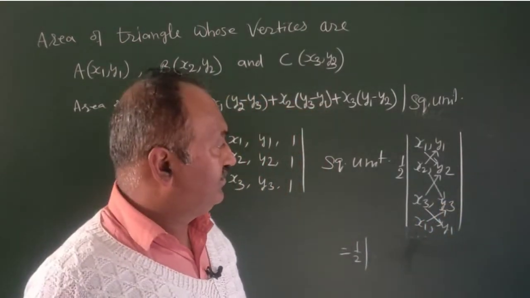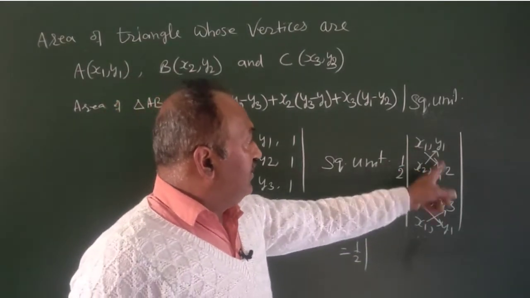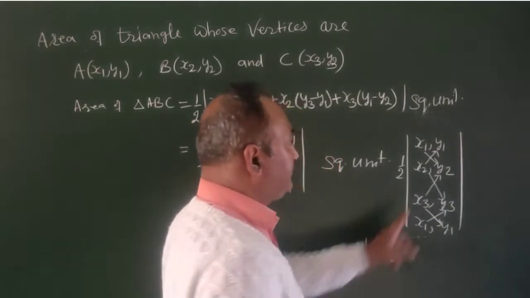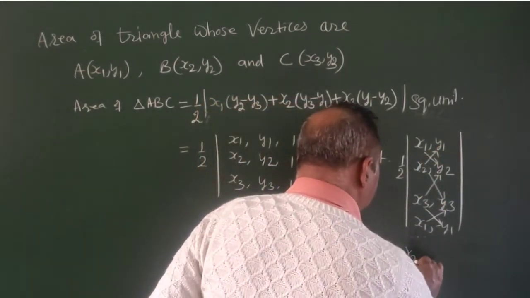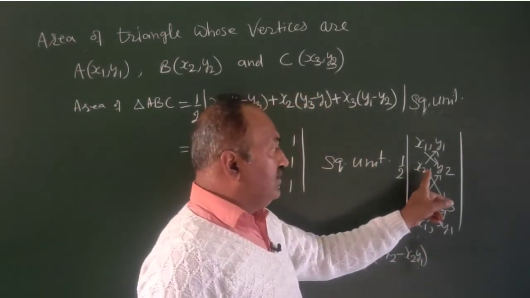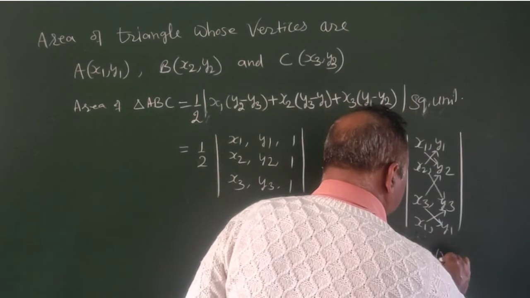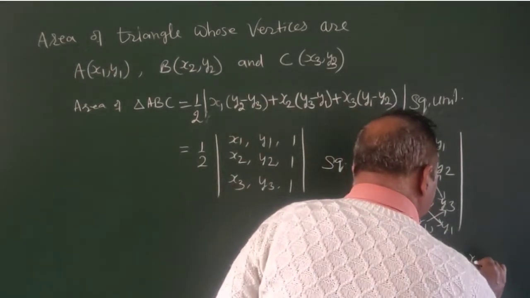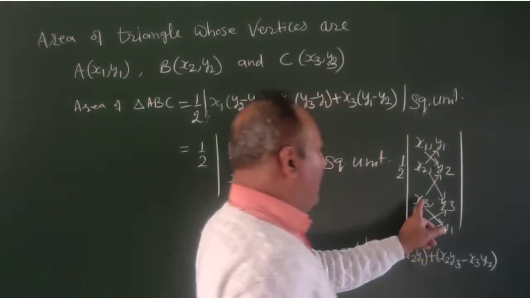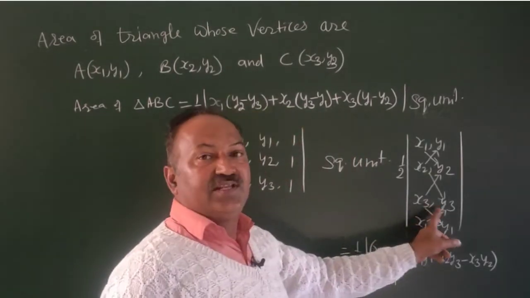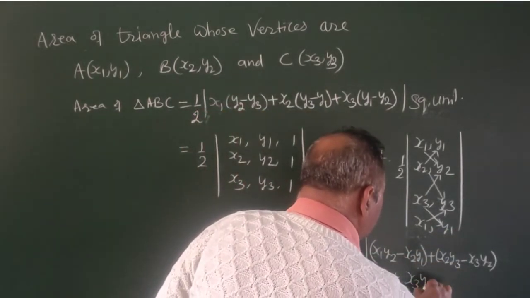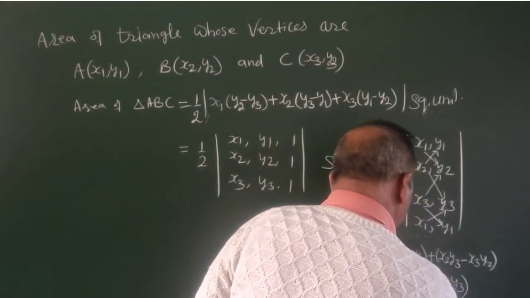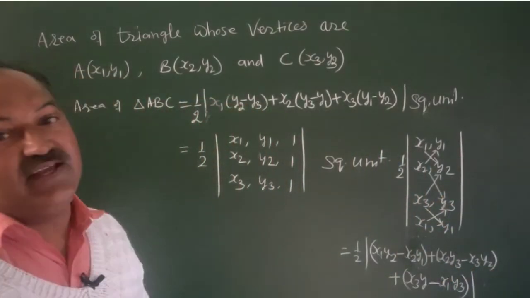After multiplication it becomes x1y2 minus x2y1, plus x2y3 minus x3y2, plus x3y1 minus x1y3, and taking the modulus we get the answer.